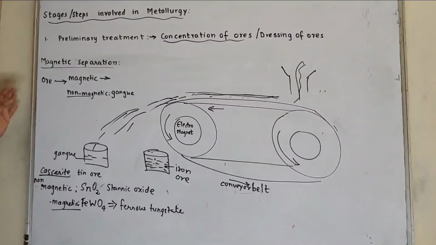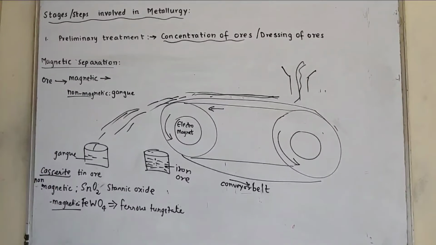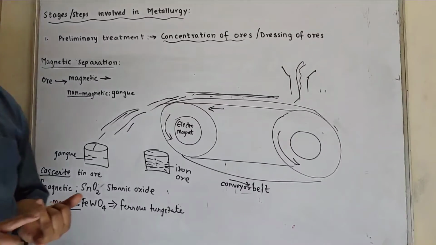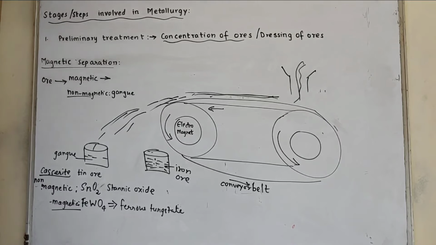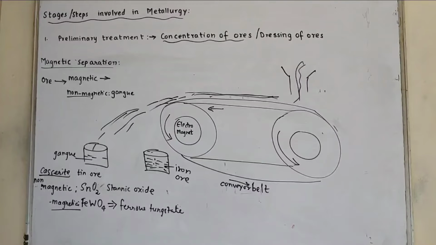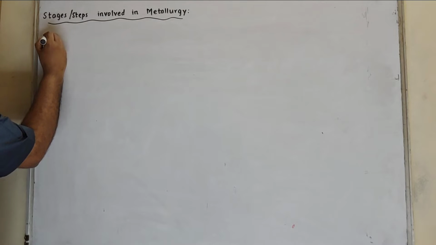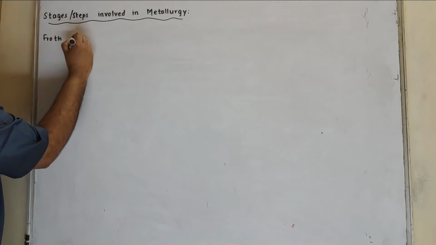So this is what we can say dressing of ore, that is concentration of ore. So far we have studied the Wilfley table method, hydraulic separation and magnetic separation. These are the physical methods. Now we'll start with the froth flotation process. Next method is the froth flotation method.